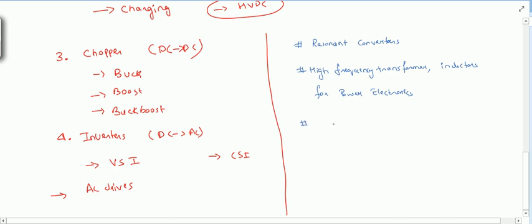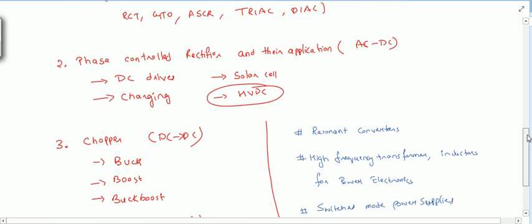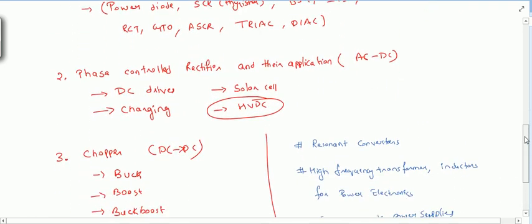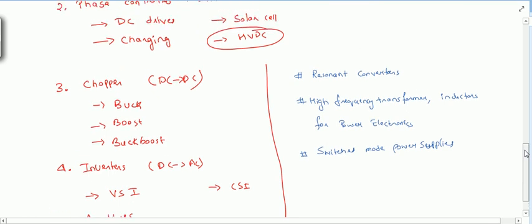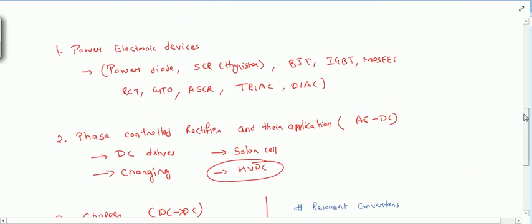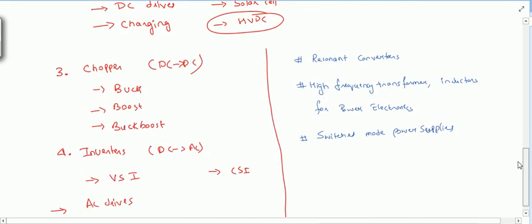And after that, the switched mode power supply. We will see this later. Okay, so this is basically the main outline of the syllabus, and this topic is very important with respect to GATE and IES. Okay, engineering services, important, and scoring also.